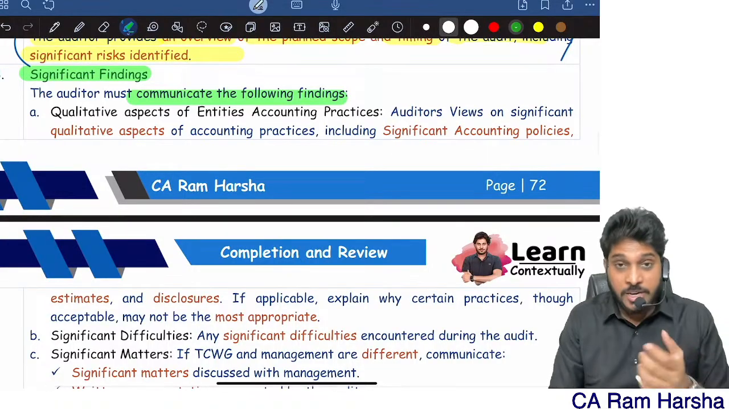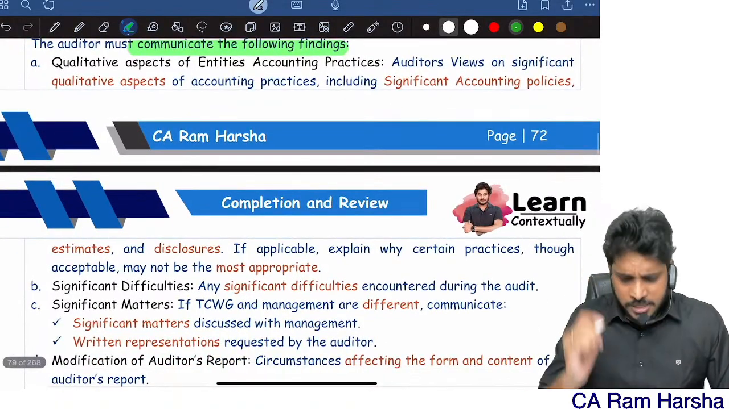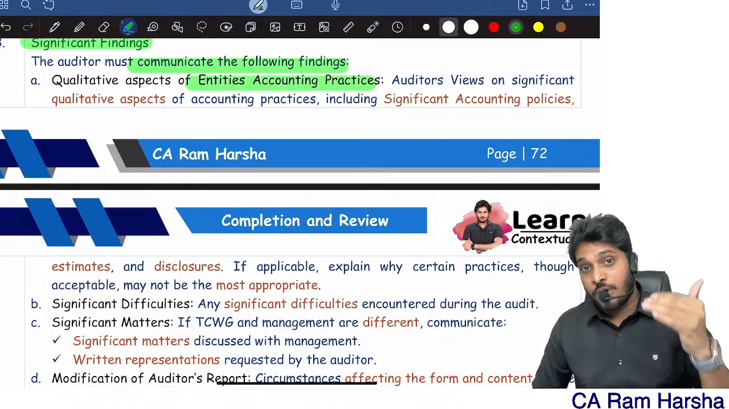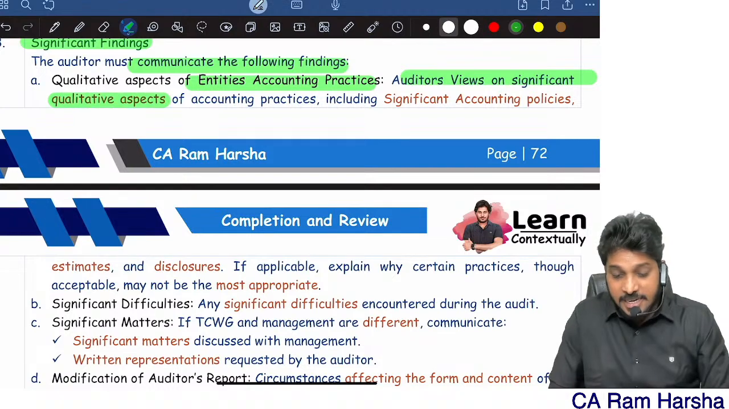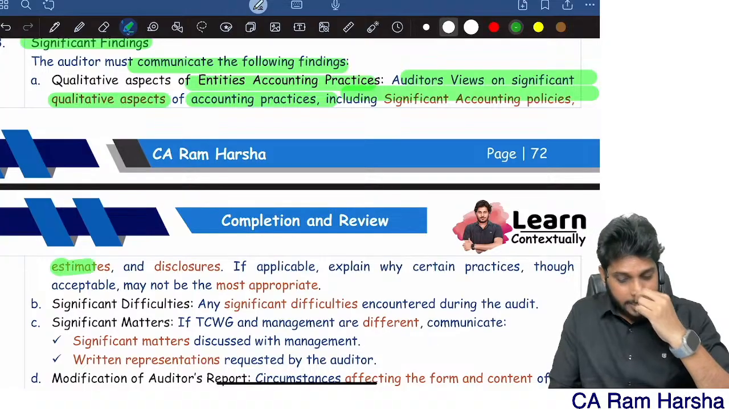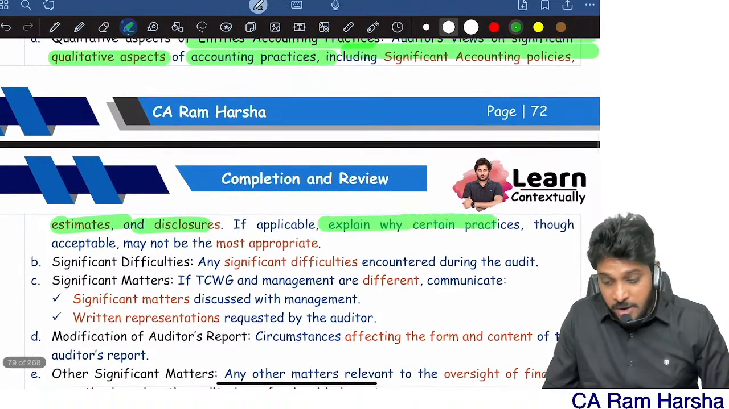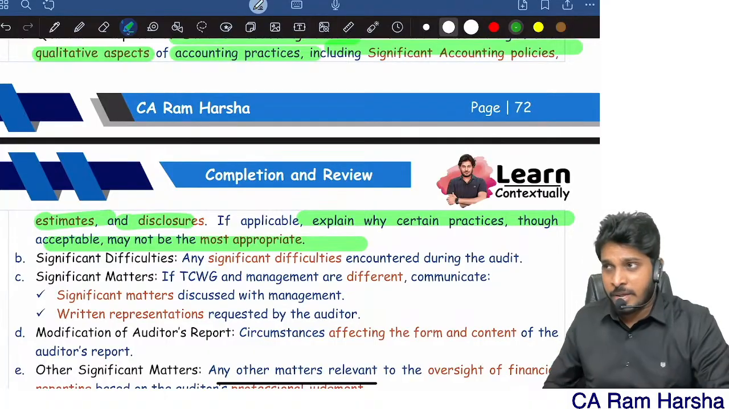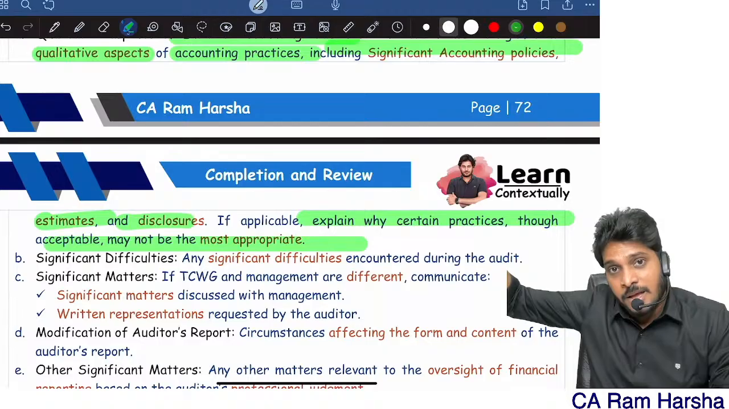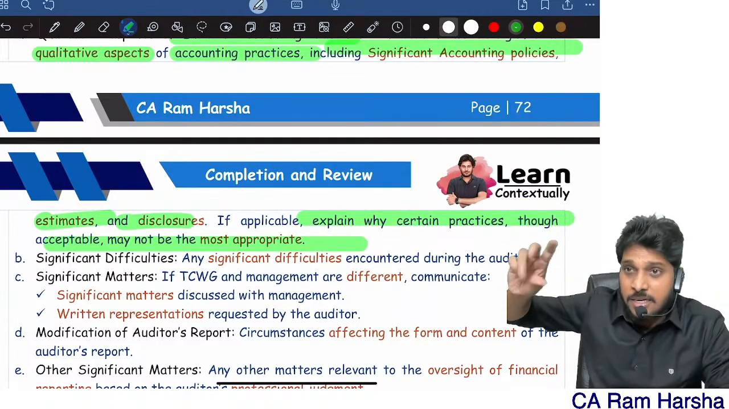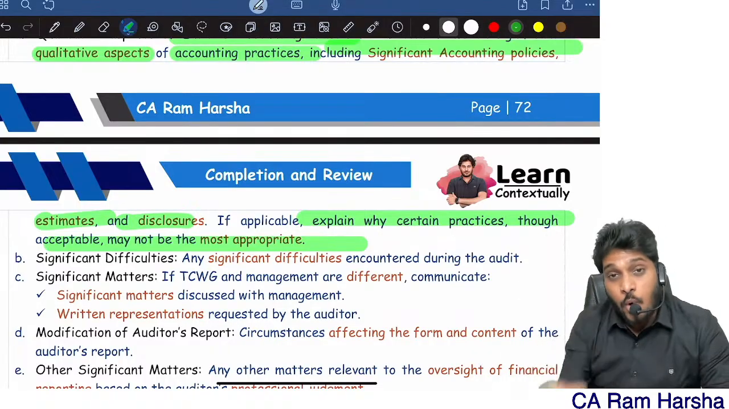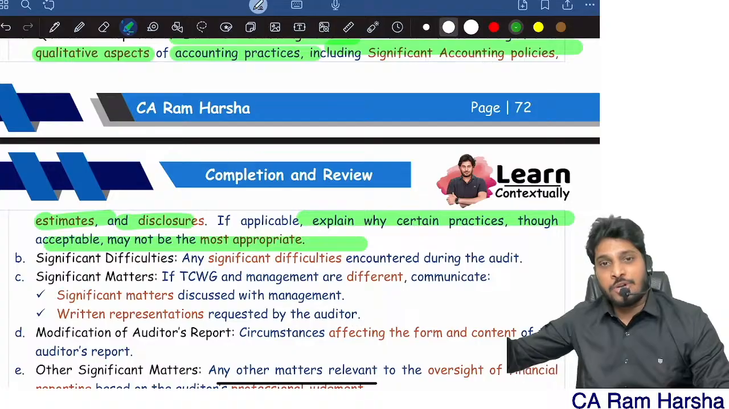The auditor must communicate the following significant findings. 1. Significant findings about the entity's accounting practices. What is the auditor's view on significant qualitative aspects of accounting practices, including accounting policies, estimates, and disclosures? Explain why certain practices may not be the most appropriate. Observe management's accounting policies, accounting estimates, and accounting practices, and if some practice is not correct, communicate why it is not correct.